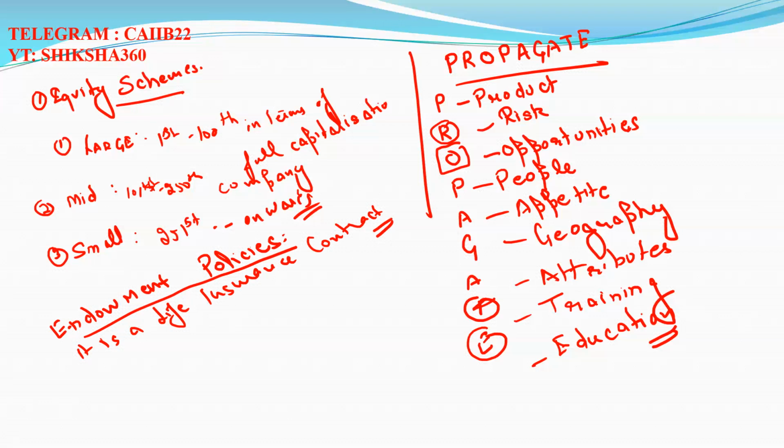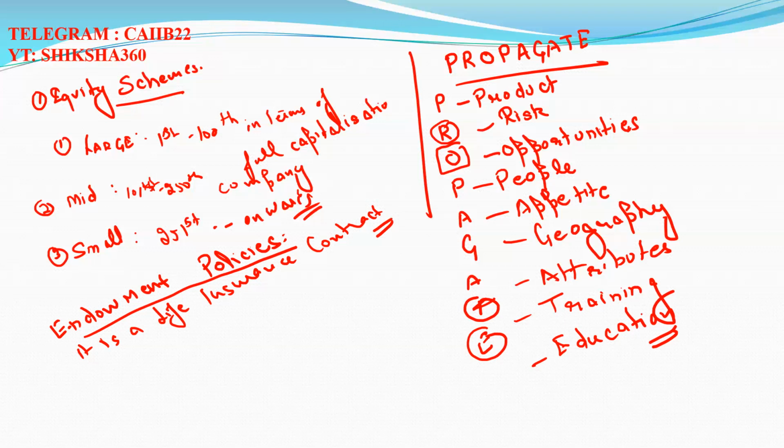Okay. Endowment policy, what is that? It is a life insurance contract to pay a lump sum after a specific term or on death. Clear? After a specific term or on death. Typical maturities under that are 10 years, 15 years, 20 years, or up to a certain age limit. That is endowment policy. Any doubt, any query up to this point?